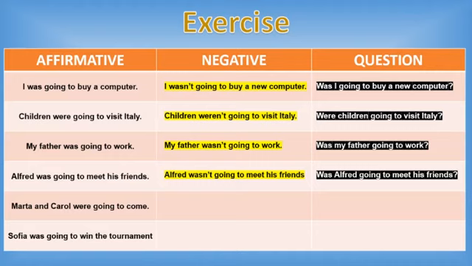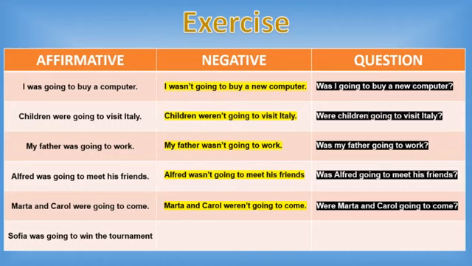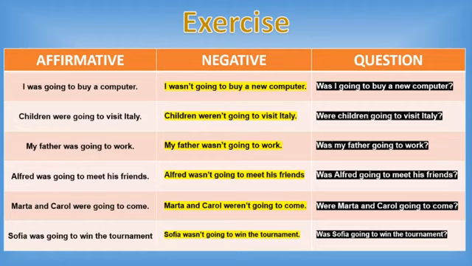And the next one, Martha and Carol were going to come. Negative, Martha and Carol weren't going to come. Question, were Martha and Carol going to come? And the last one, Sofia was going to win the tournament. Sofia wasn't going to win the tournament, or the question, was Sofia going to win the tournament?